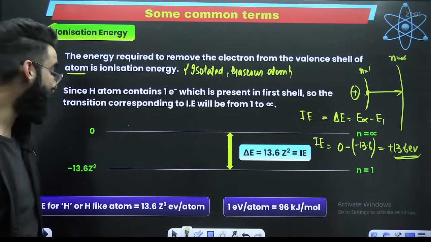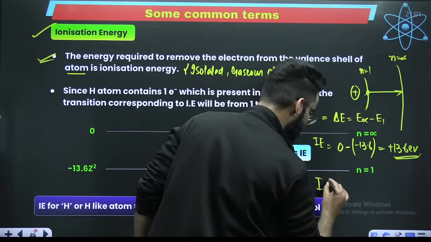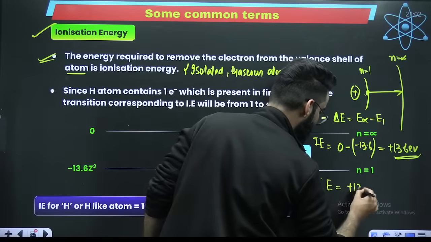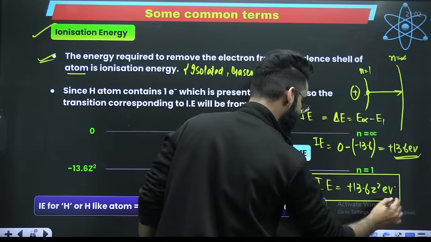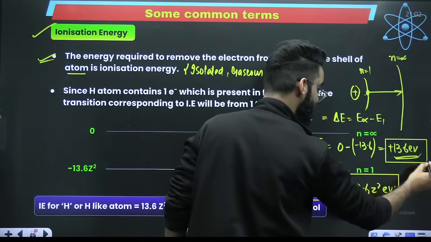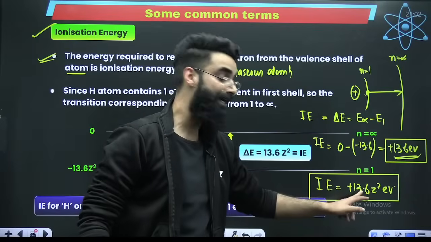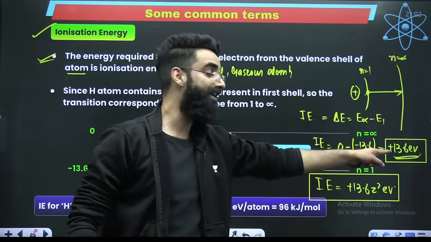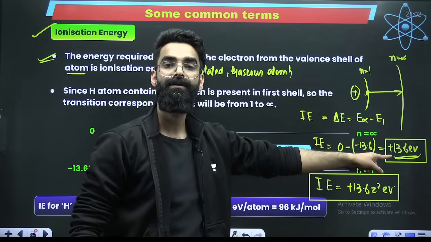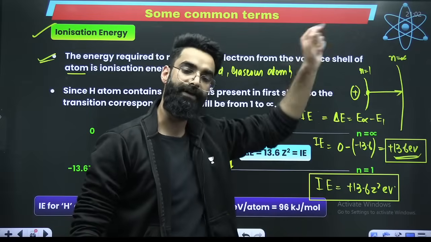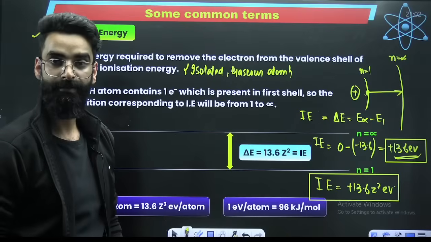For all the hydrogen-like atoms, your ionization energy, when you calculate it, will be plus 13.6 Z square electron volts. This is for all the hydrogen-like species, while 13.6 electron volts is particularly for hydrogen. This much amount of energy is required to send the electron from the valence shell of hydrogen to infinity. So this is basically the ionization energy which is defined for hydrogen.